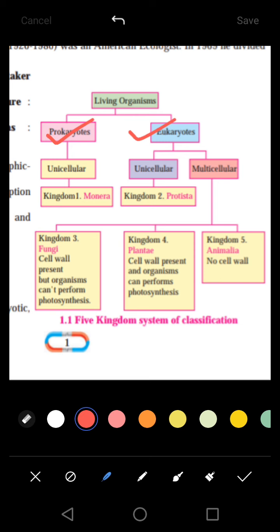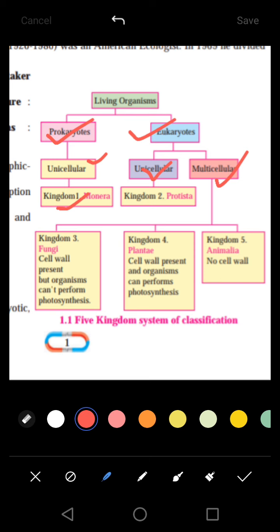And again, prokaryotes are of one type, that is unicellular, and eukaryotes are of 2 types, unicellular and multicellular. Prokaryotes consist of one kingdom, the first kingdom, that is Monera. One thing you will observe here is that we are evolving from Monera to Animalia, meaning the organism which was first Monera will in some way in future develop into Animalia. We are growing, we are developing from Monera to Animalia.